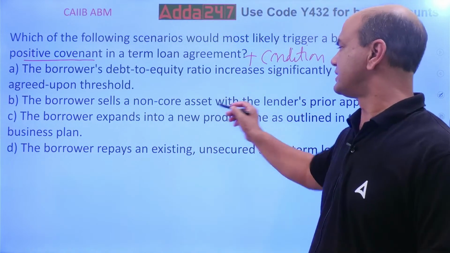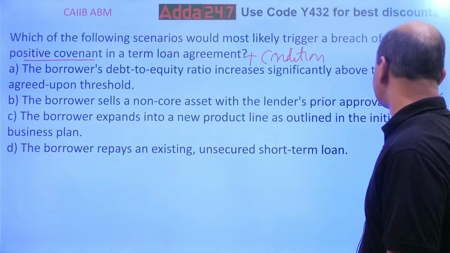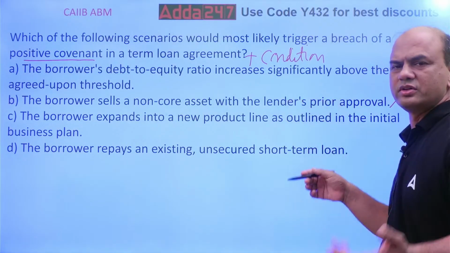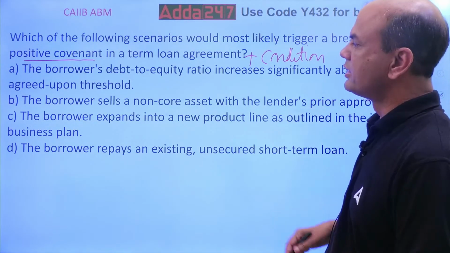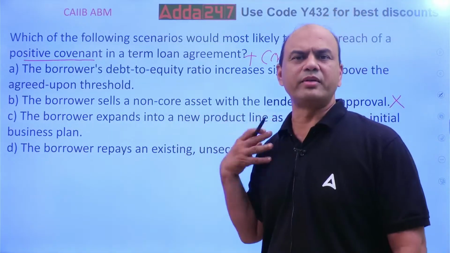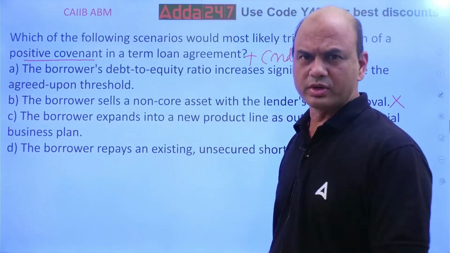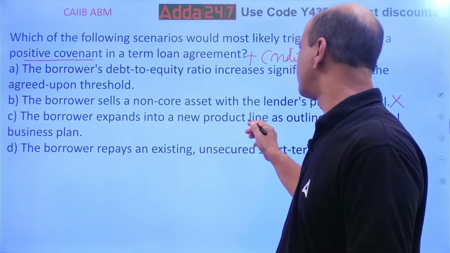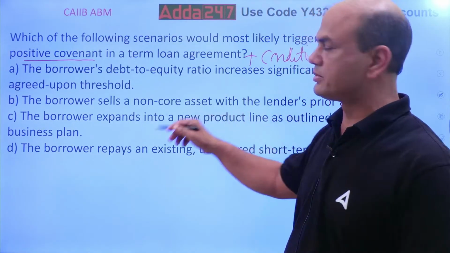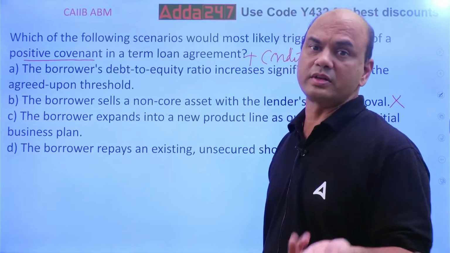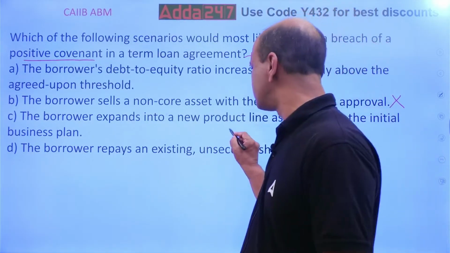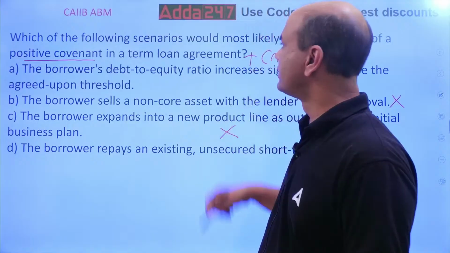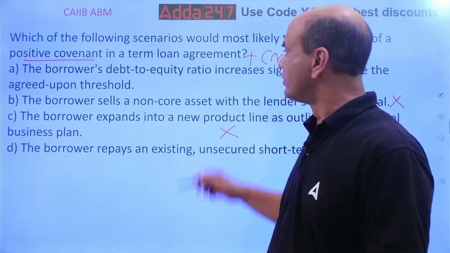Obviously this second one is not it. Selling a non-core asset has nothing to do with it; that is the borrower's own will. I am having a house, I want to sell it, who can stop me? A borrower expands into a new product line as outlined in the initial business plan. As outlined means it was already decided, so that is also not a negative covenant. Only these two remain now.